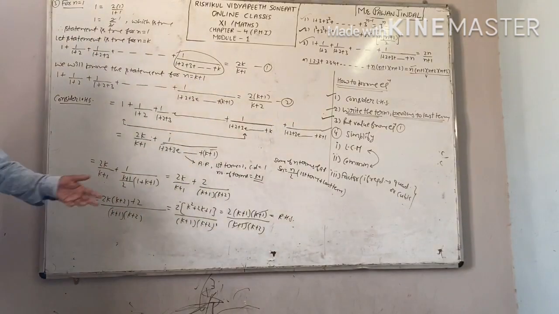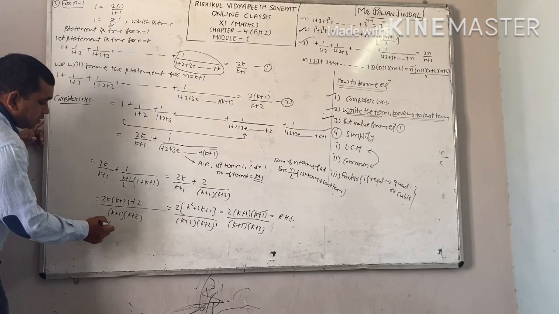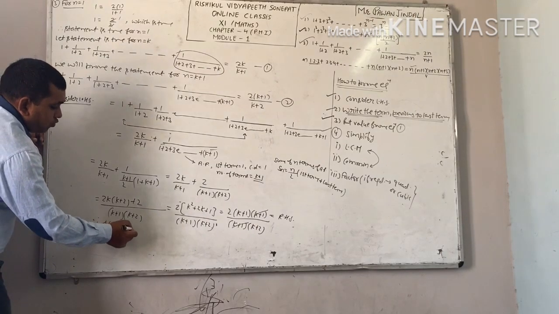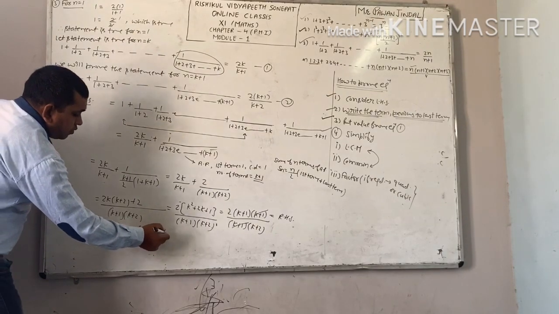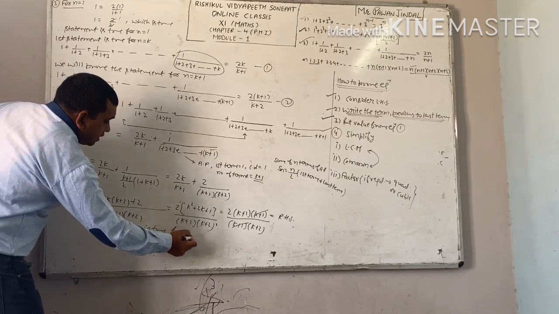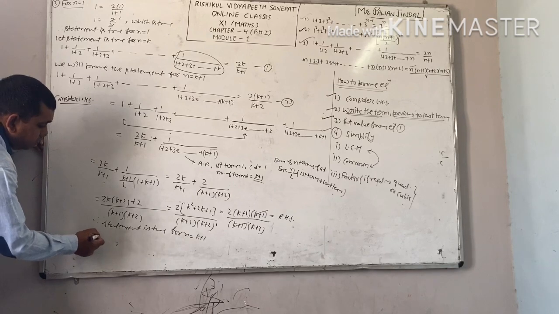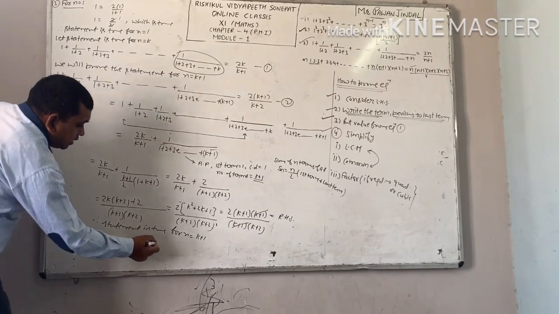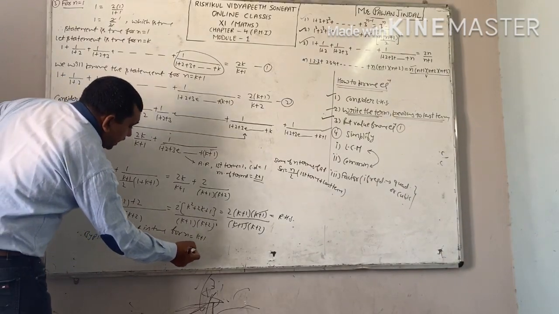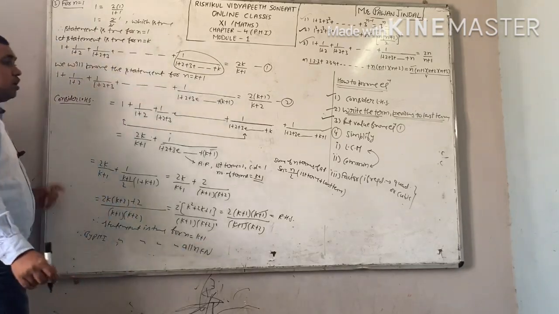In the end, you will write on the 2 line. Therefore, statement is true for n equal to k plus 1. Therefore, by PMI, you will say statement is true for all n belongs to natural number.